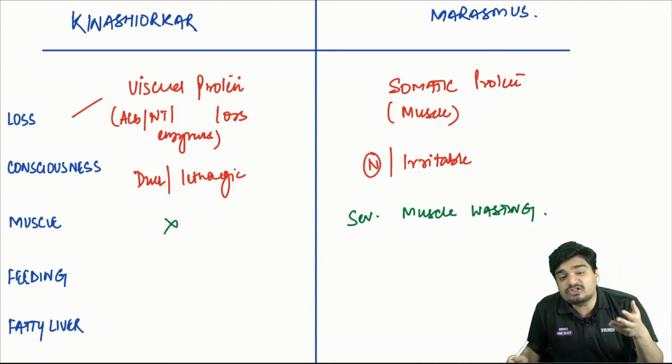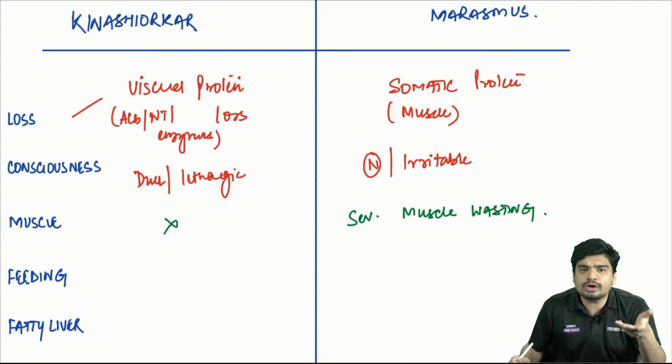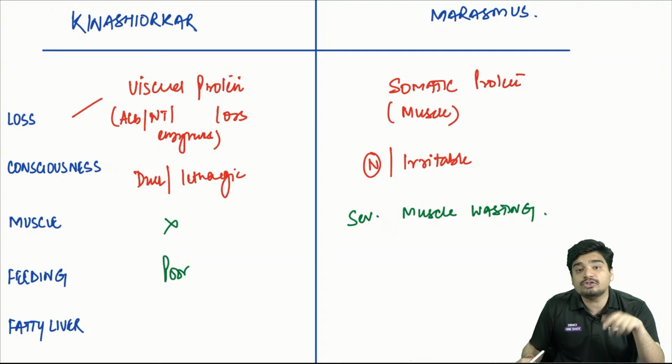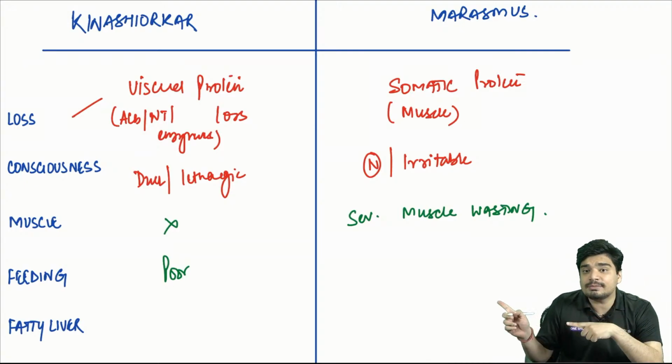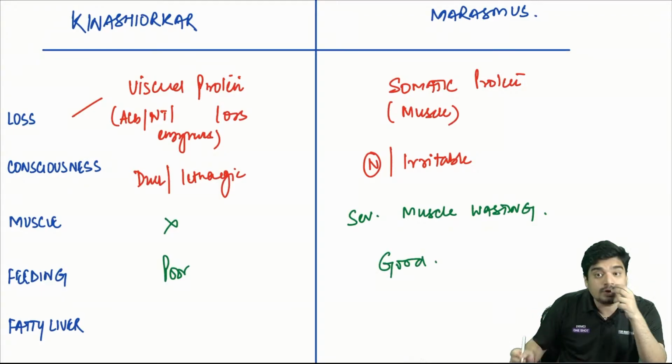Feeding. If the child is dull and lethargic, what's going to happen to feeding? Poor feeding. There is going to be poor feeding in Kwashiorkor. While in marasmus, neurotransmitters are present. Because neurotransmitters are there in marasmus, child will still feed. So there will be good appetite.